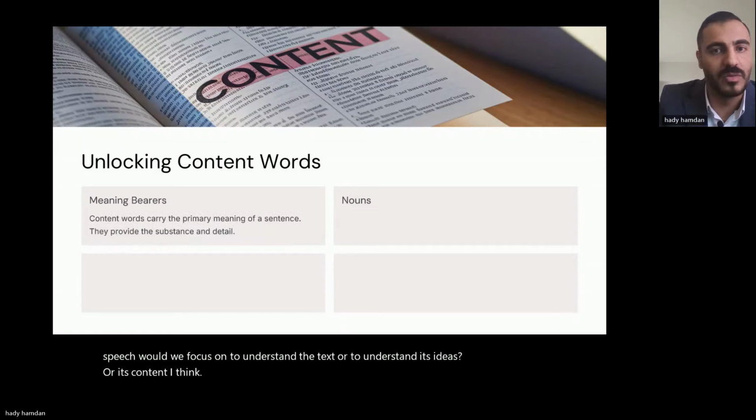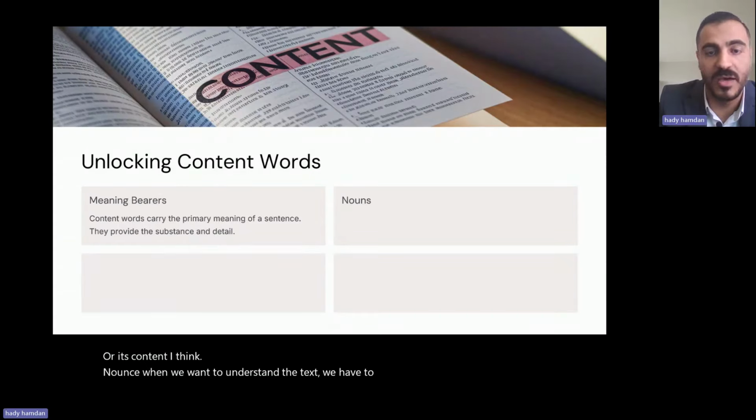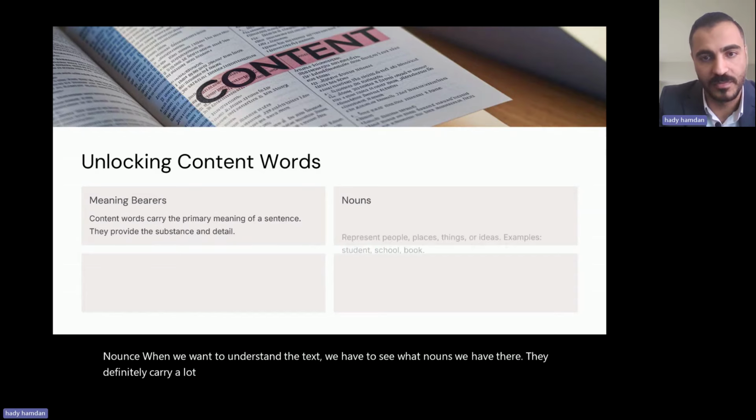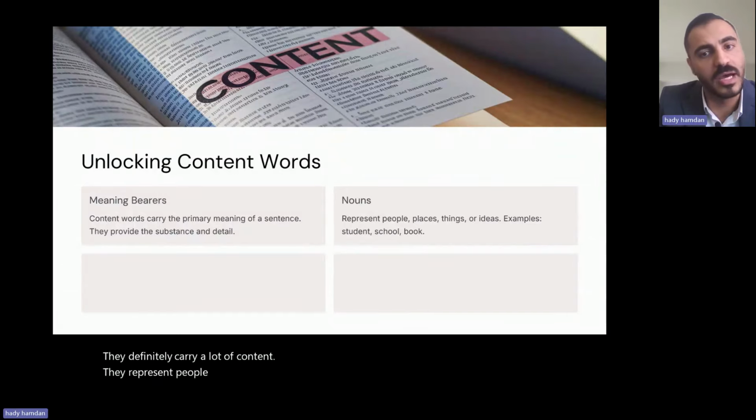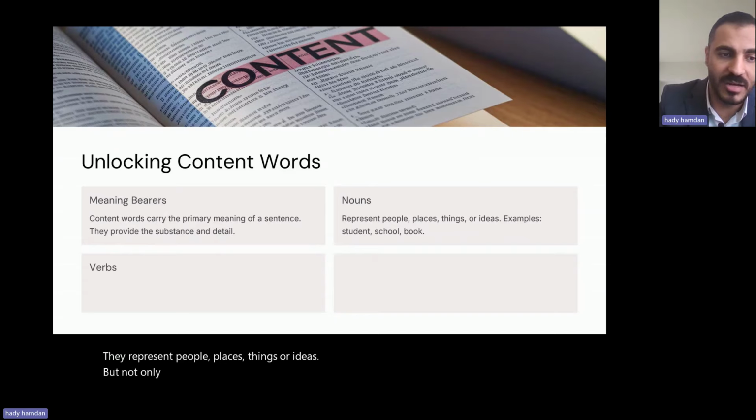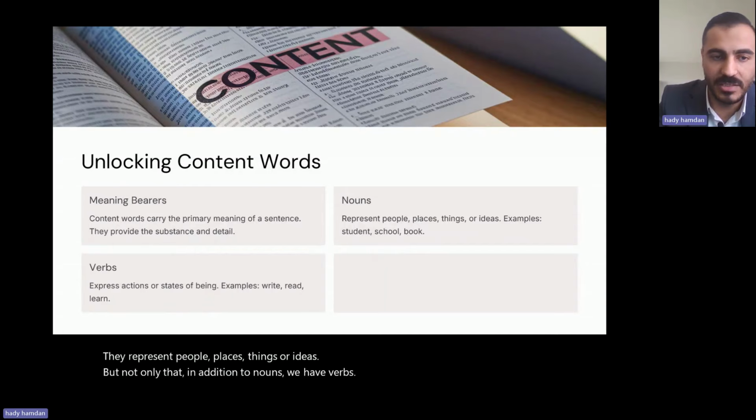Nouns. When we want to understand the text, we have to see what nouns we have there. They definitely carry a lot of content. They represent people, places, things, or ideas. But not only that, in addition to nouns, we have verbs. They express actions or states of being.